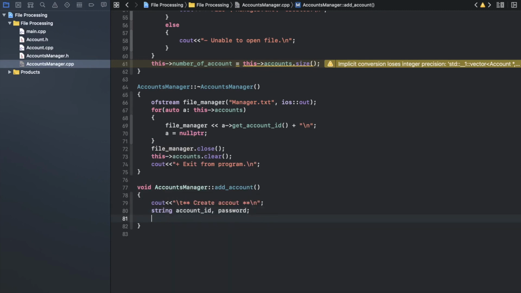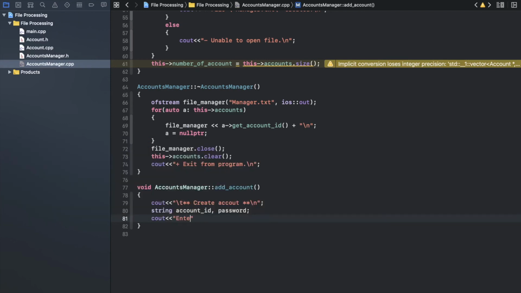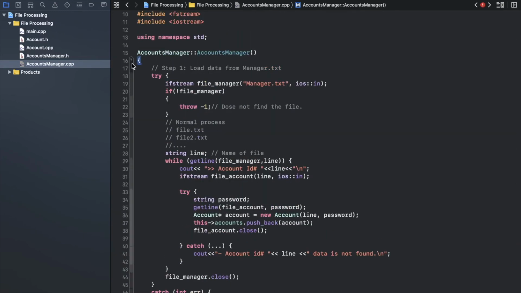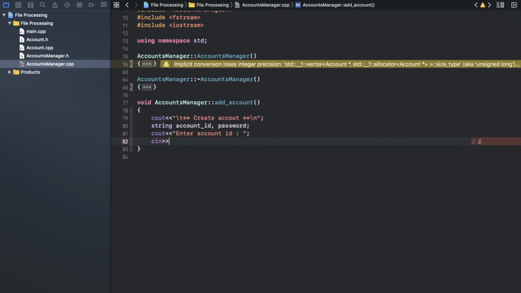That's the problem of Xcode. It's not like Visual Studio. So now, first thing, we need to ask the user to enter the account ID. Okay, so let me collapse that one. Yeah. So I use cin, what? Account ID. I want to read that one from the console. So I get that user ID.